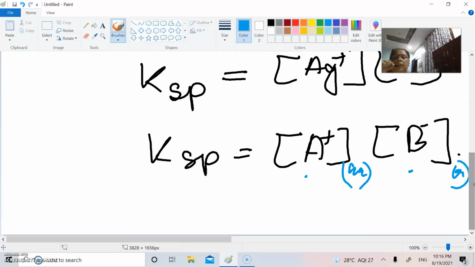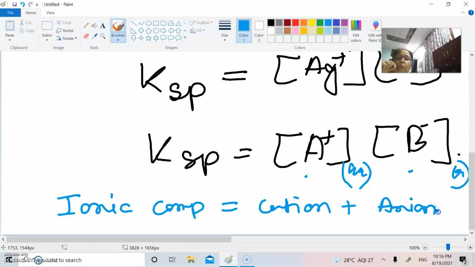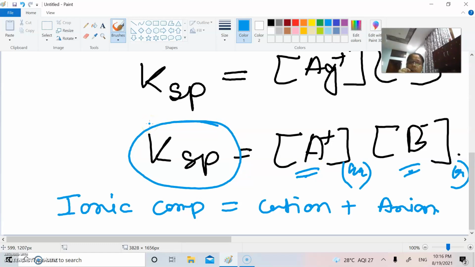As a general rule, we imagine that all the ionic compounds, whatever be the ionic compound, we will get the cation as well as anion. But it has been found that most of the ionic compounds cannot go to complete dissociation and only a fraction of them goes into the solution. Then the product of the actual fraction of the cation as well as the actual fraction of the anion will give us the idea about the solubility product.